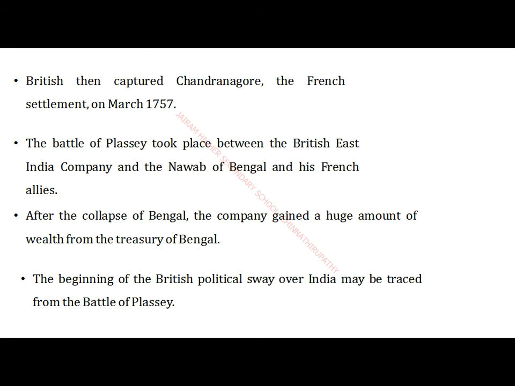Okay, children. Yes, see now. After winning the treaty, the Britishers very suddenly captured a place called Chandranagore. Initially Chandranagore had been handed over by the new Nawab to the French settlers, because the French were very close friends of the new Nawab, Sirajud-Dowla. So the French came and settled in Chandranagore. It too was captured by the Britishers.